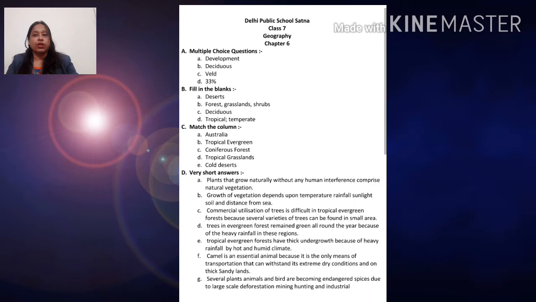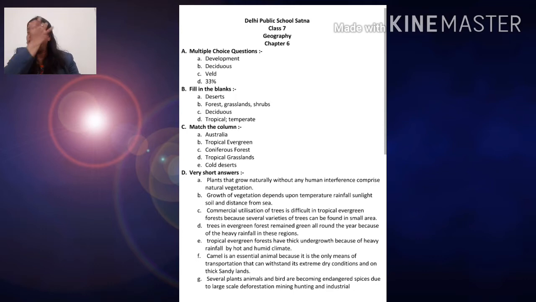That will be from your book exercises only, but the questions in the worksheet are not from your book exercises; they are related to the topics of your chapter. When you read and understand the chapter, you can solve the worksheet questions. So without wasting much of your time, let us start with the multiple choice questions.